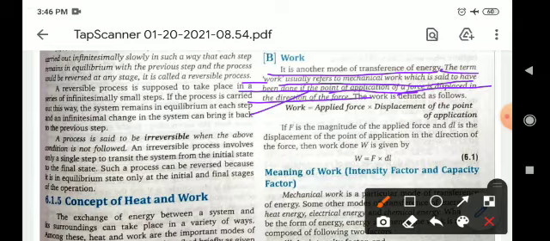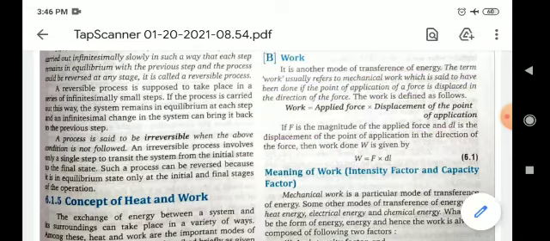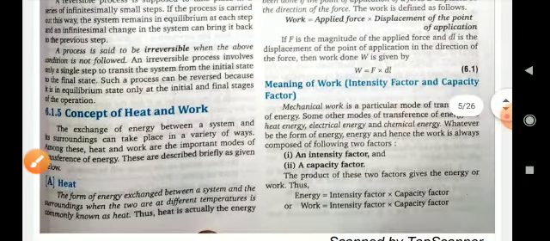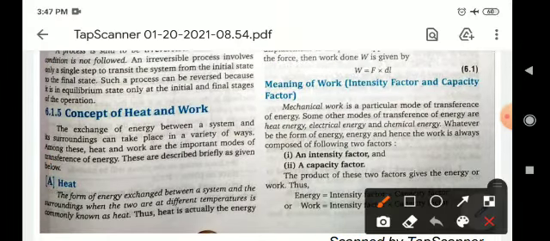If you apply a force on any object, then it will be displaced from its original position. Then you can say that work is done on this system. If F is the magnitude of the applied force and dl is the displacement of the point of application in the direction of the force, then the work done is given by W equals F times dl. Now, the meaning of work: intensity factor and capacity factor.